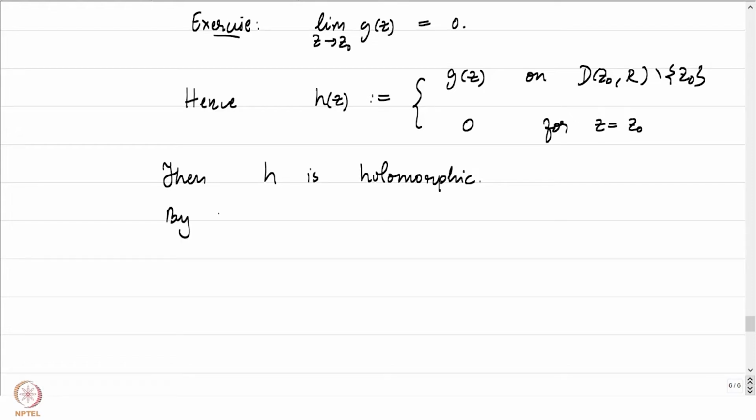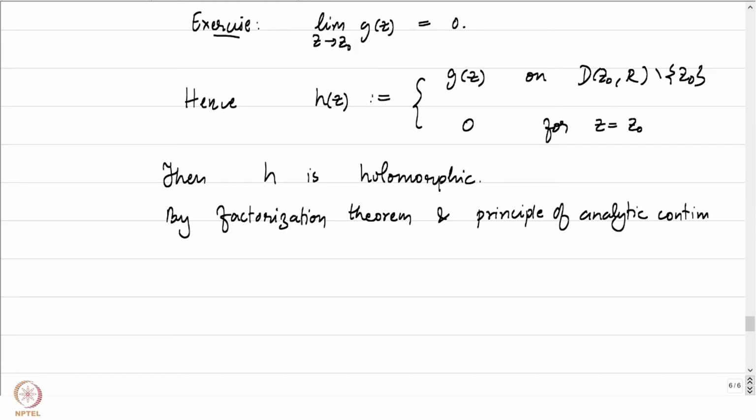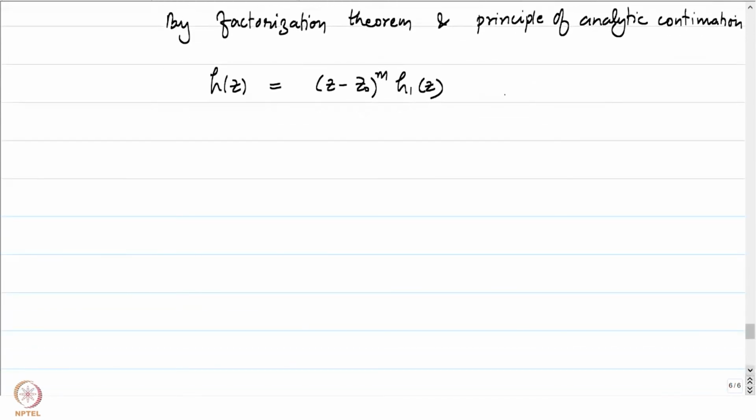So, by the factorization theorem and the principle of analytic continuation, this we have done many times, both tell us that h of z is equal to (z minus z0) to the power m times h1 of z, where h1 of z0 does not vanish.